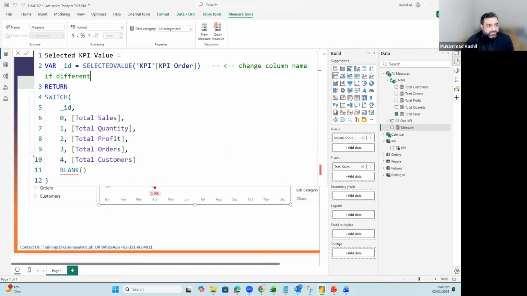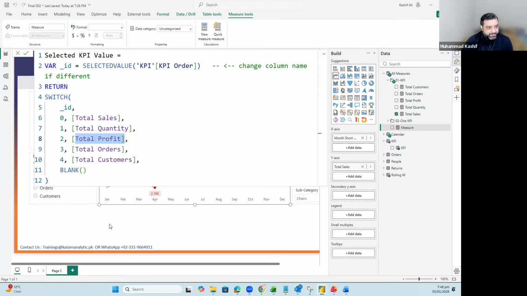Now this is the name of the measure, selected KPI value. I have created a variable and used the selected value of KPI order, which was 1, 2, 3, 4. And now I am using an if statement. If the KPI order is 0, then give the value of total sales. If it is order quantity, then say this one.